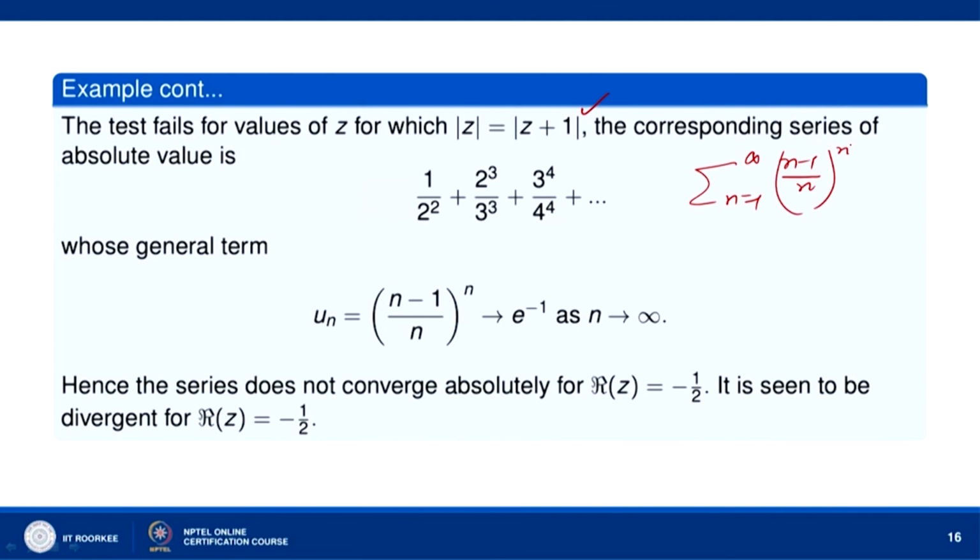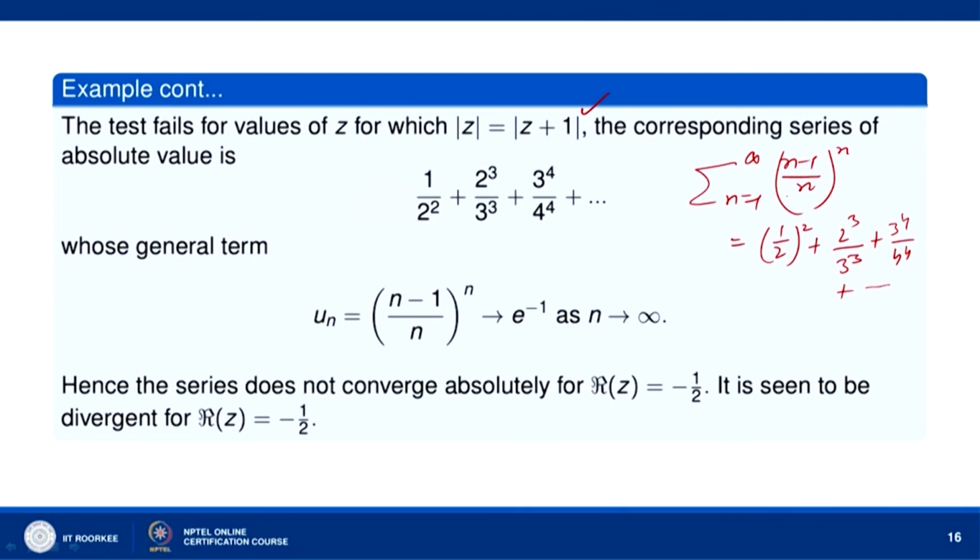When you put n equal to 1, it is 0. n equal to 2 will give you (1/2) raised to the power 2, and then n equal to 3 will give you 2 to the power 3 divided by 3 to the power 3, and then 3 to the power 4 divided by 4 to the power 4, and so on.